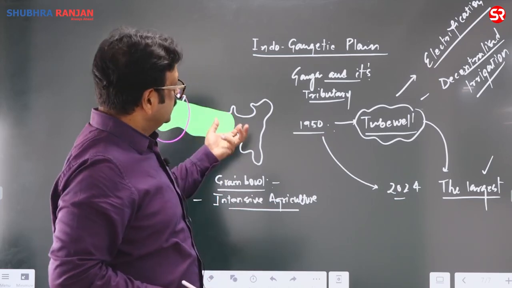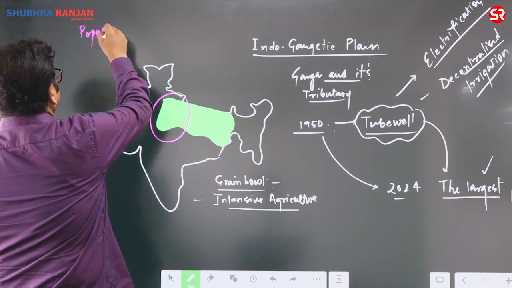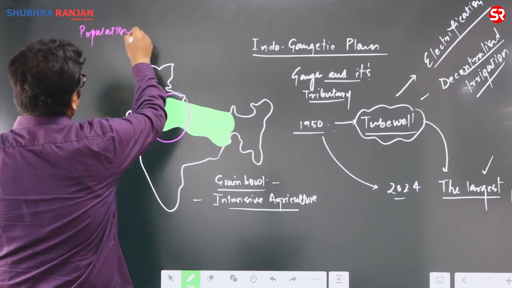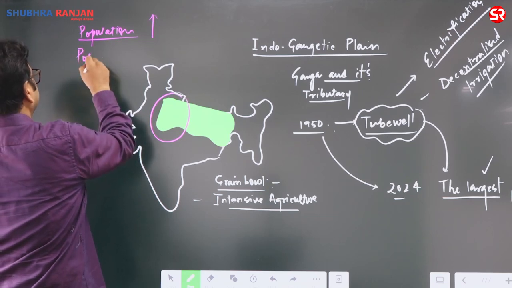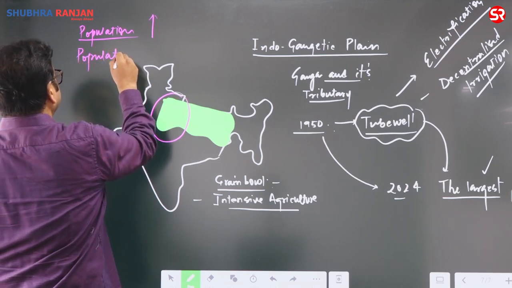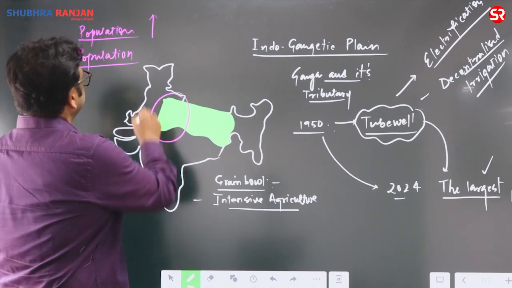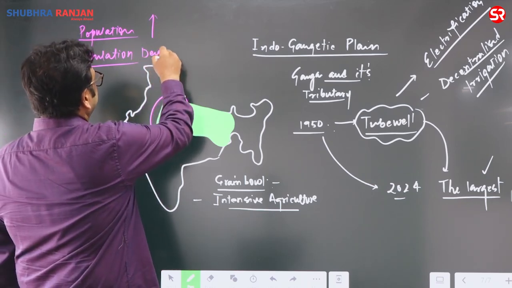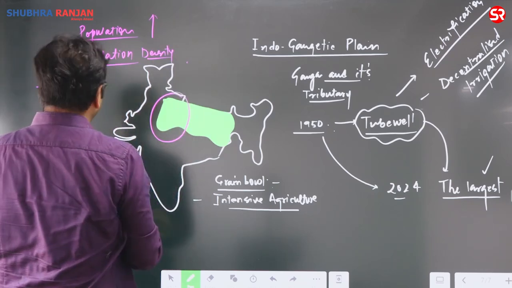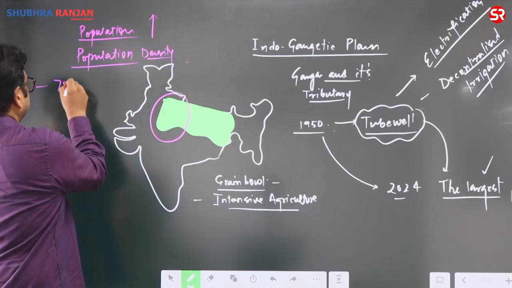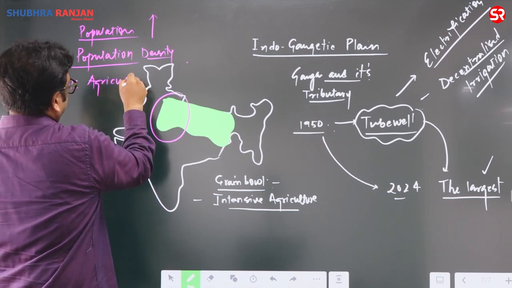Further, the increasing population as well as population density, both are going to be massive over here. You will find that both the population and the population density are going to increase, and most of the population of this area, almost 75%, depends on agriculture.